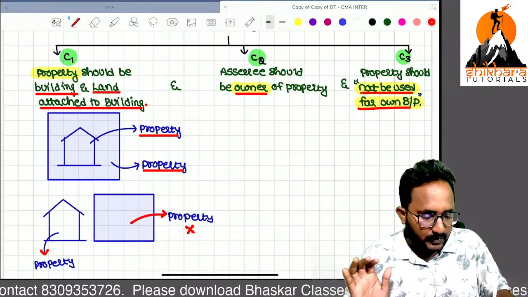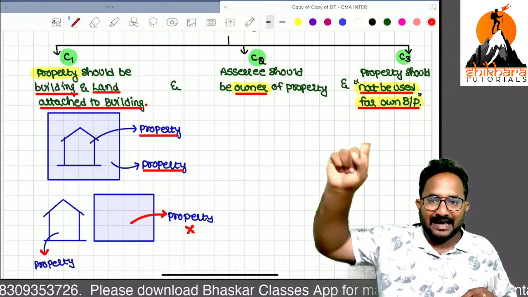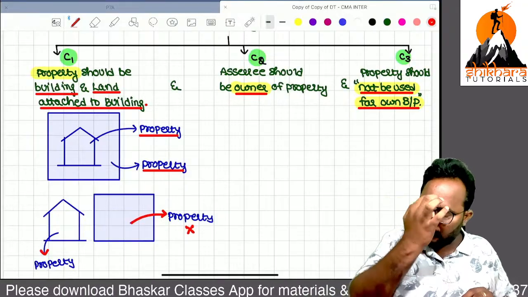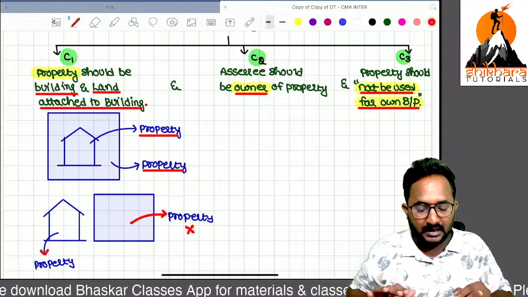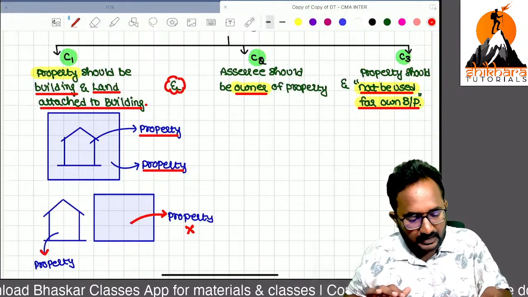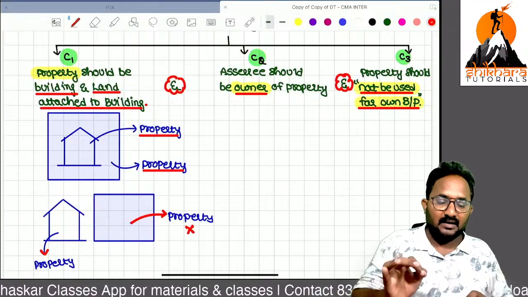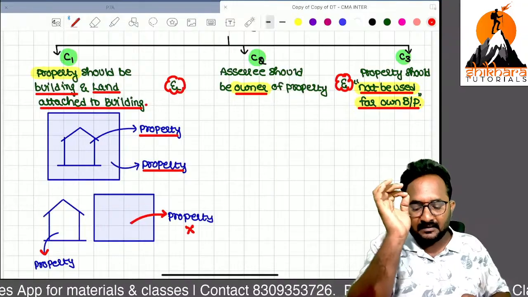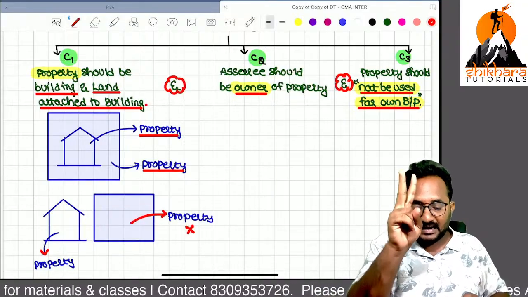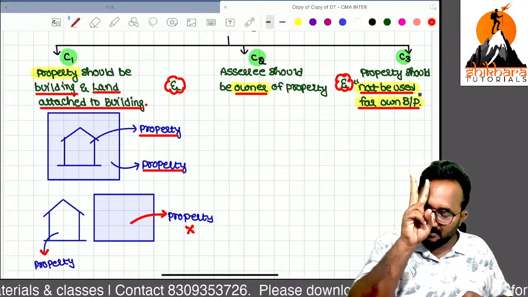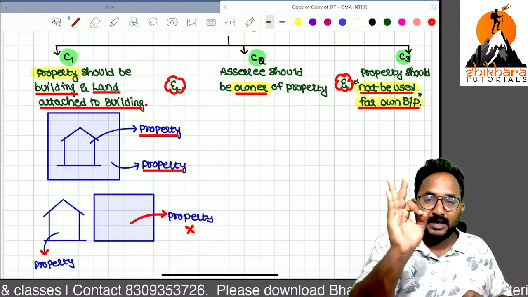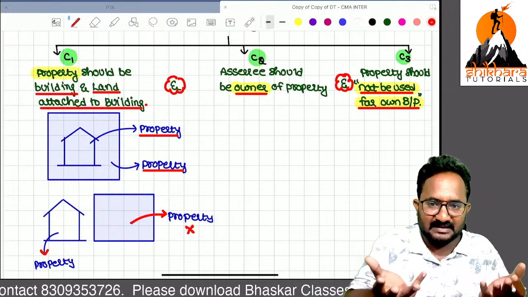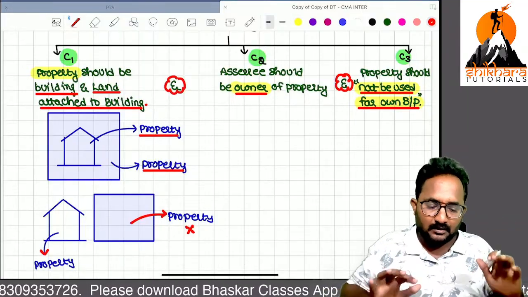If you are using it for your own business or profession, it will be taxable under the head PCBP. If you are not using it for business or profession, then only, if all three conditions are satisfied, that income will be taxable under the head income from house property. Again, I am repeating the three conditions. First condition, property should be the building, or land attached to the building. Second condition, the assessee must be the owner. Third condition, it should not be used for own business or profession. If you are using it for your own business or profession, that will be taxable under the head PCBP.